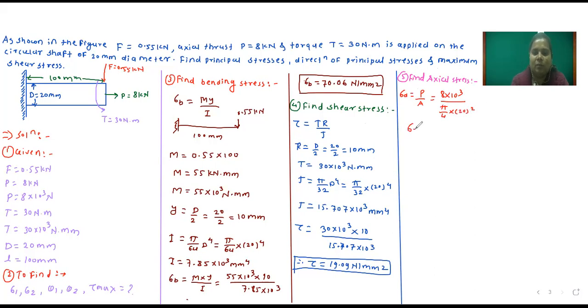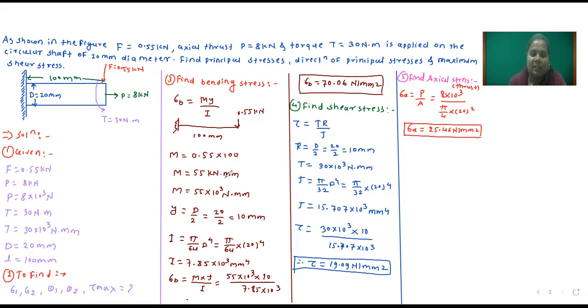So you calculate sigma A and tell me, sigma A is equal to how much? 25.46. Yes, 25.46 Newton per mm square. So this axial stress will be generated due to thrust or axial force. So here thrust is given.